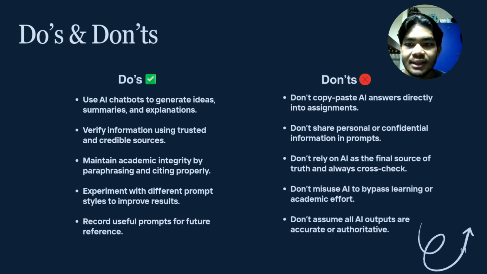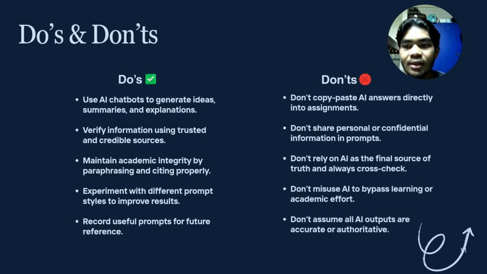Next, these are some of the important do's and don'ts when using AI chatbots like Perplexity AI in academic research. For the do's, students are encouraged to use AI to generate ideas, summaries, and explanations, but they must always verify the information using reliable sources. It's also important to maintain academic integrity by rewriting and citing AI-assisted content properly.